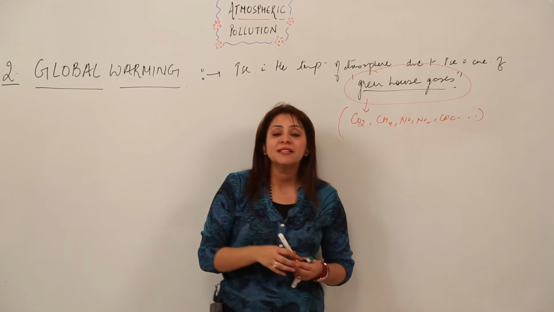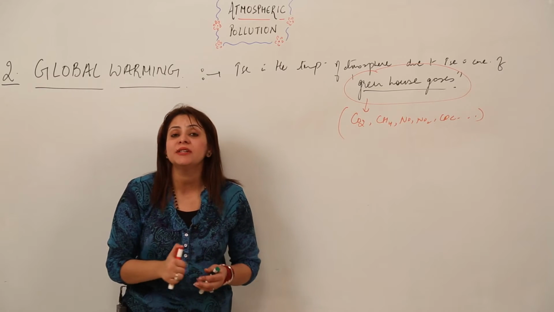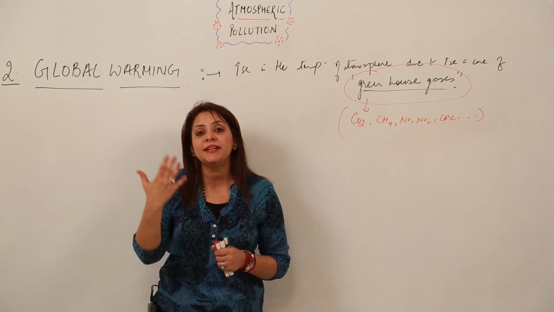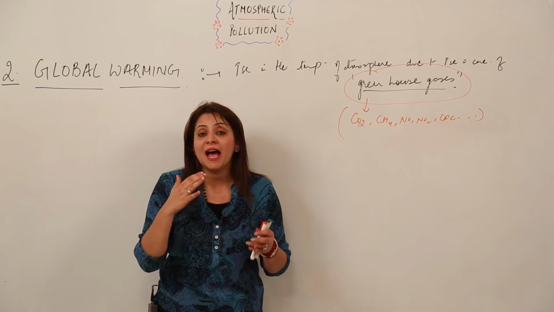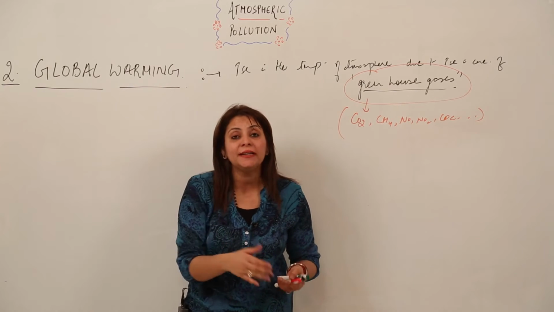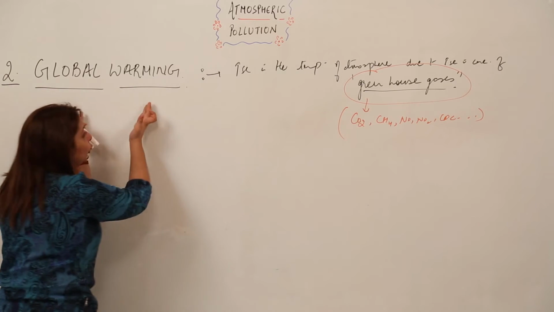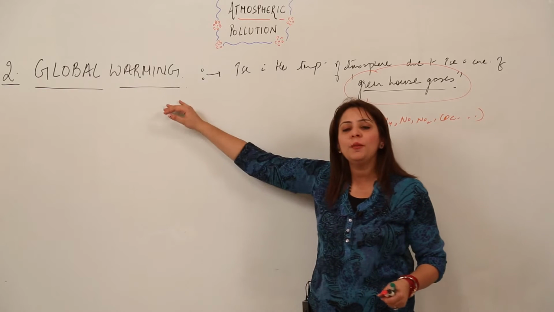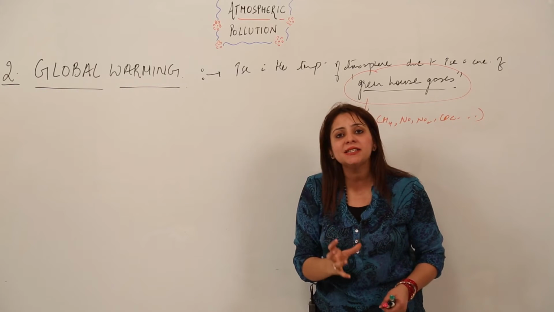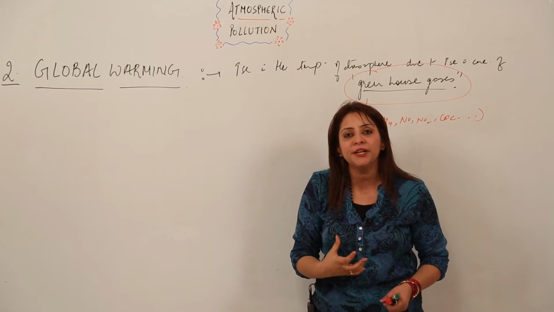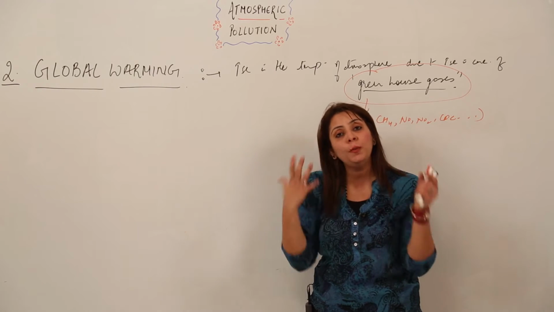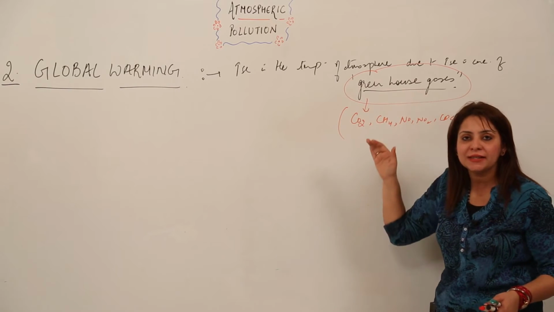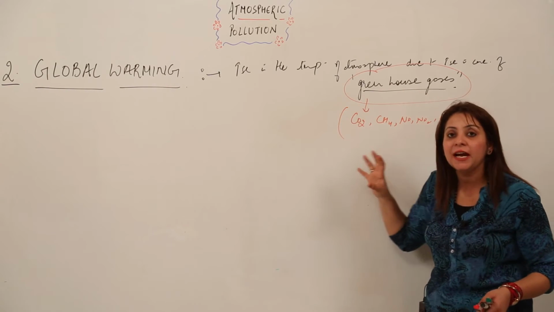So that means they are considered to be greenhouse gases. They help, or you can say they are increasing the temperature of the atmosphere, and as they increase the temperature globally, that is why the name given is global warming, right? Again I am repeating for you, global warming means the rise in the temperature of the atmosphere globally. How? Due to the high concentration of greenhouse gases, that means these gases in the atmosphere.